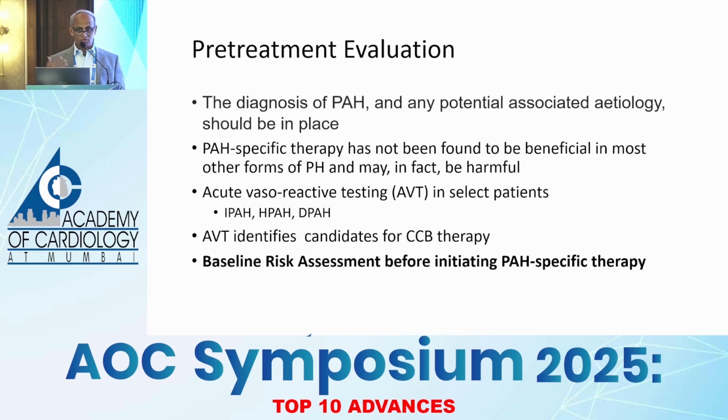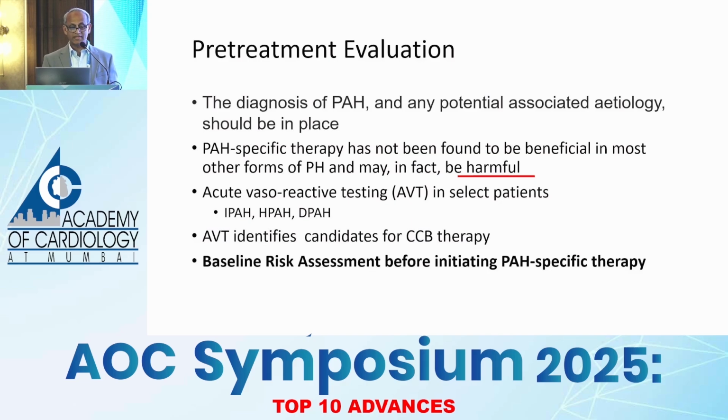So before we set out to giving therapies to these patients, the diagnosis of PH and any potential associated etiology should be in place. And why so? Because PH specific therapy has not been found to be beneficial in most other forms of PH and may in fact be harmful.